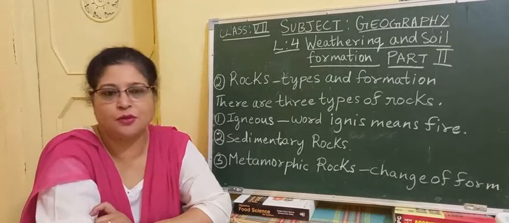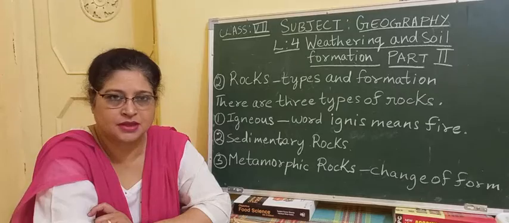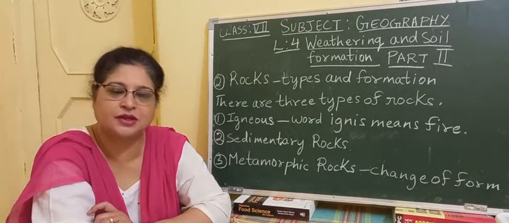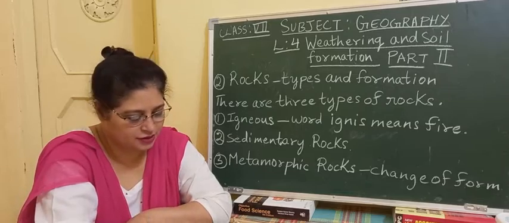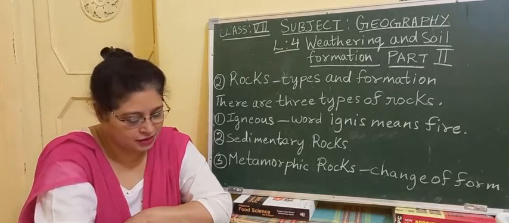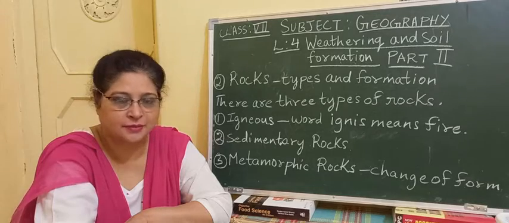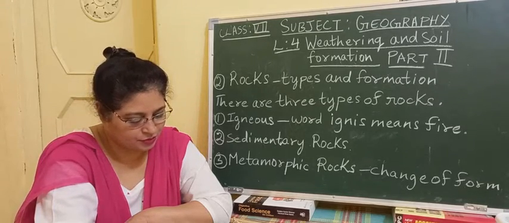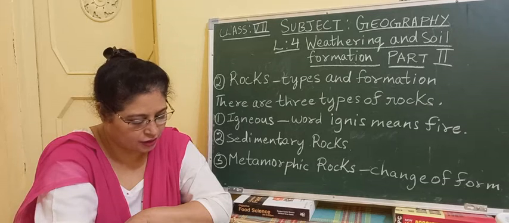Now, chemically formed sedimentary rocks, as the word suggests, chemically means some chemical reactions take place in these rocks, and then this type of sedimentary rocks are formed. These include sedimentary rocks made by chemical processes such as a rock formed by direct chemical precipitation of mineral matters, that is gypsum and rock salt. They accumulate in salt lakes and lagoons through evaporation.